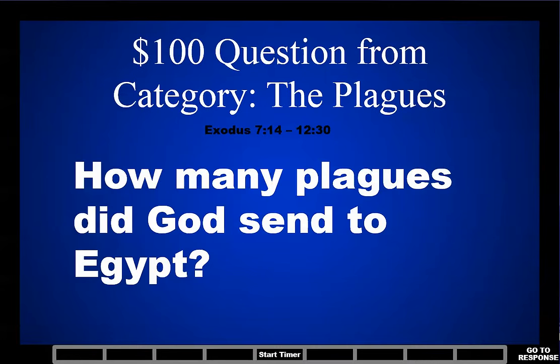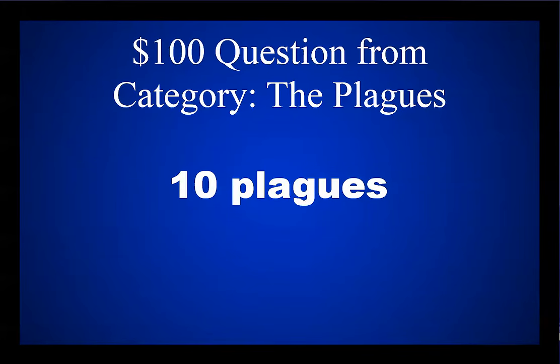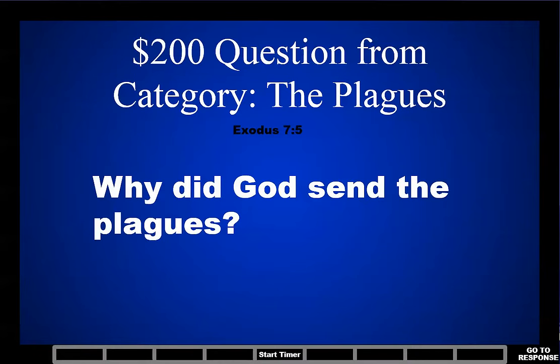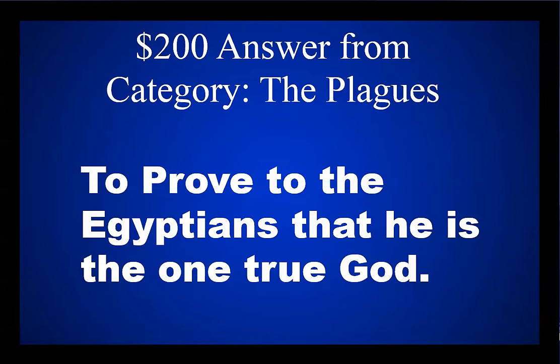All right, players, good job. We're now moving over to the next category, the plagues. How many plagues did God send to Egypt for $100? God sent 10 plagues to Egypt. $200 question from the category the plagues. Why did God send the plagues? To prove to the Egyptians that he is the one true God.